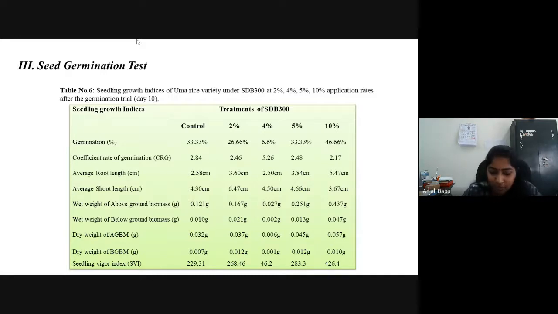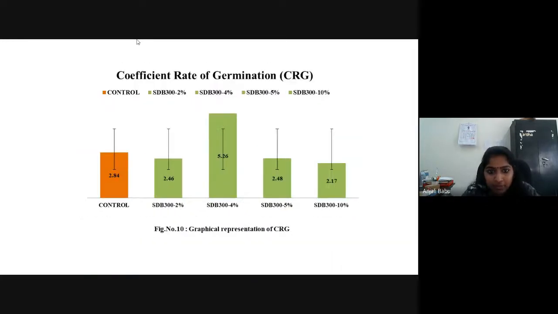In the case of coefficient rate of germination, it is the time taken by the seeds for germination. It was found to be the least for SDB 300 at the 10% trial, that was around 2.17 only, while SDB 300 at the 4% trial exhibited a maximum CRG value. These are the graphical representations.